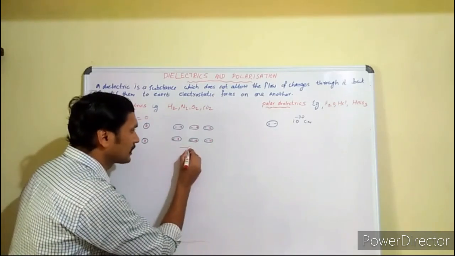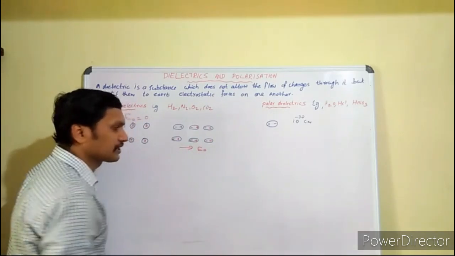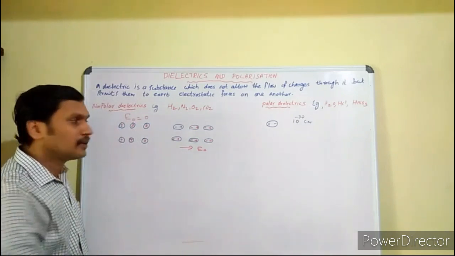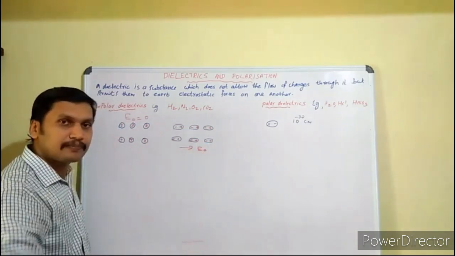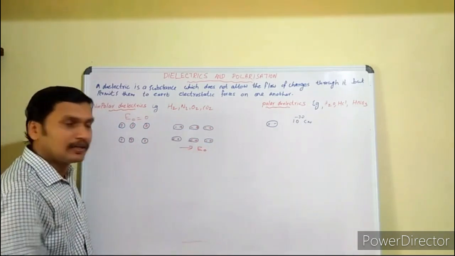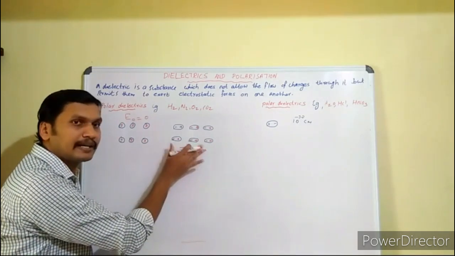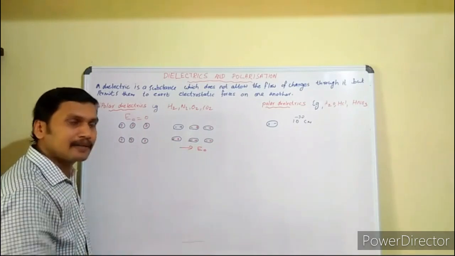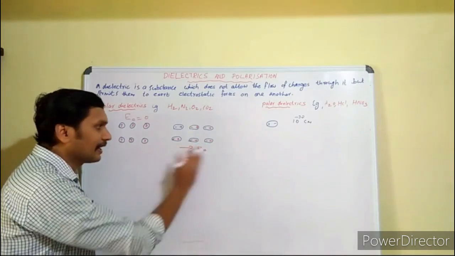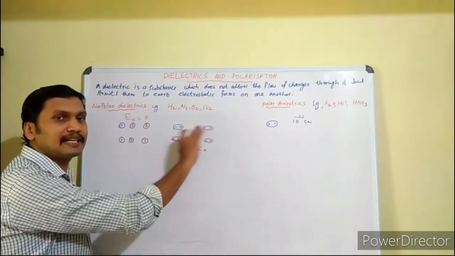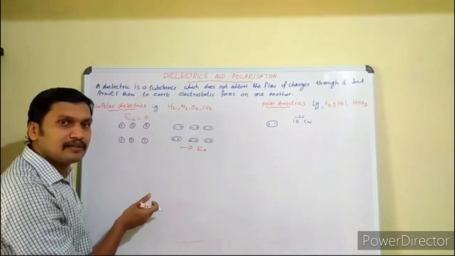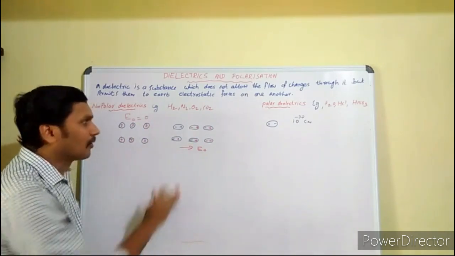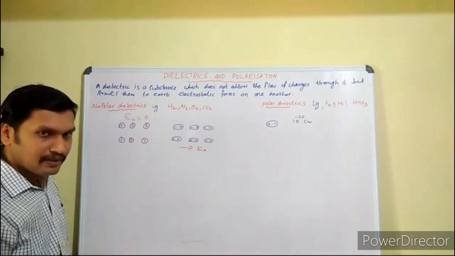We applied an electric field E0 in this direction. So charges are separated, and now they possess a very small dipole moment. Now what does it become? A polar dielectric. A non-polar dielectric achieves some dipole moment in the direction of the external electric field. So now it becomes a polar dielectric.